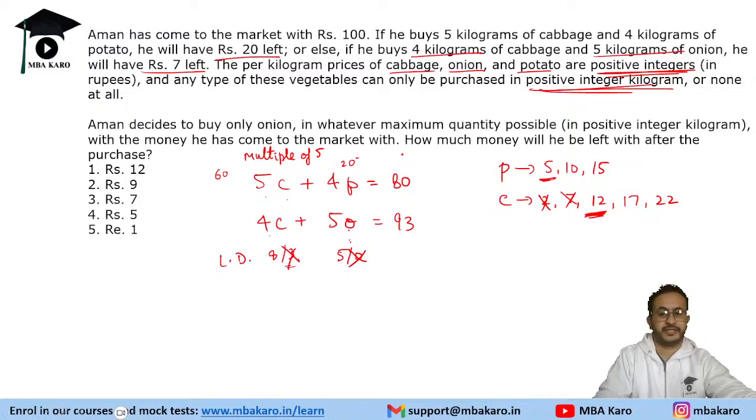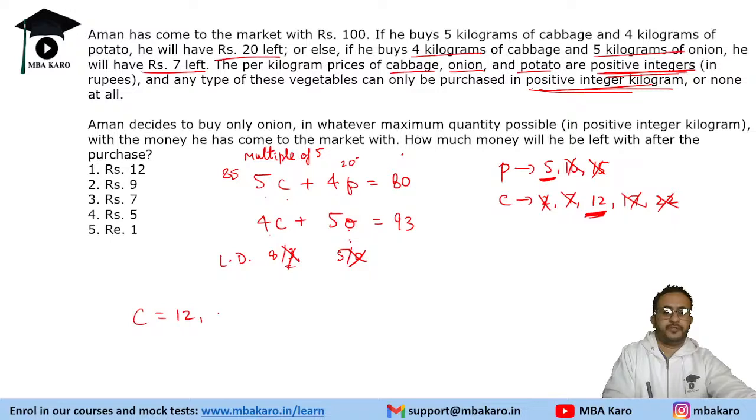That is one possibility. 17 means we will get 85. Okay, that is not possible. So these are not possible values. So we get only one possible value, which is this. Cabbage is 12 and potato is 5. So cabbage is 12 rupees, potato is 5 rupees, and onions we will find using this relation.